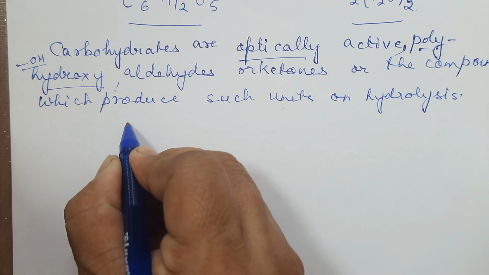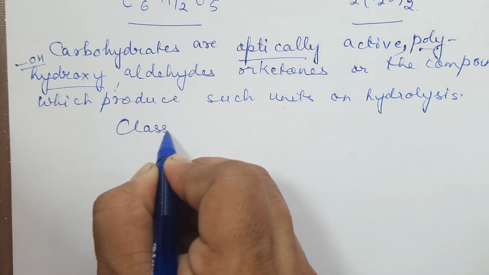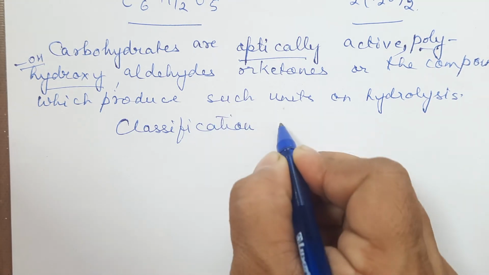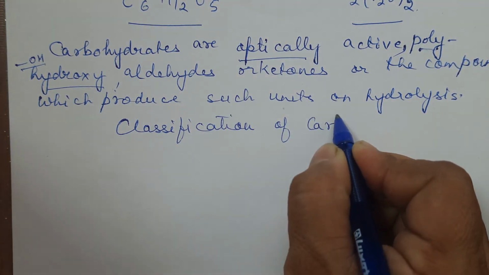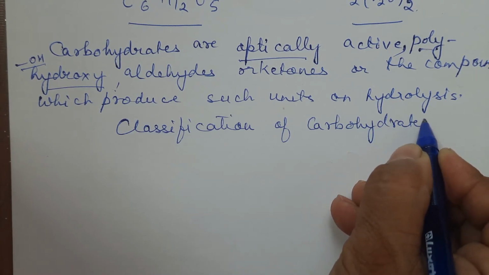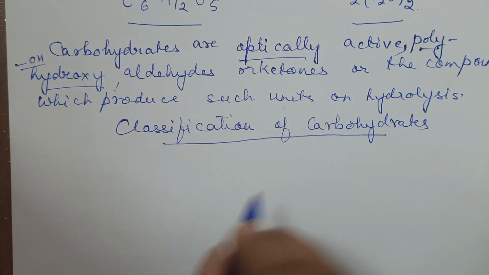Okay. So first we are starting with classification of carbohydrates. Now, these carbohydrates can be classified on the basis of different criteria.